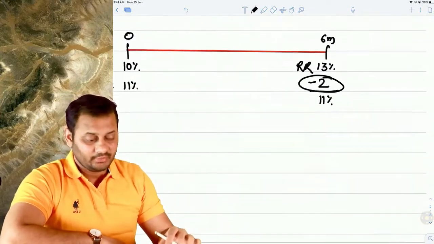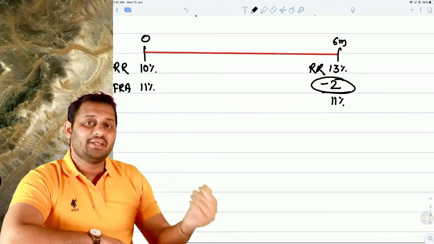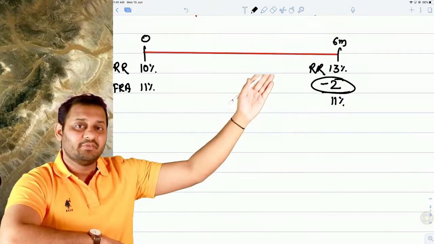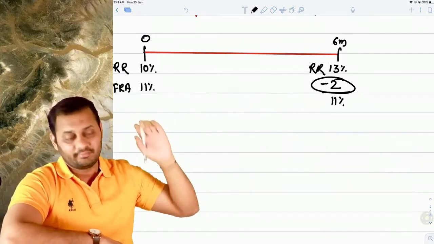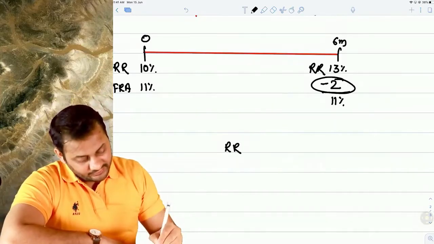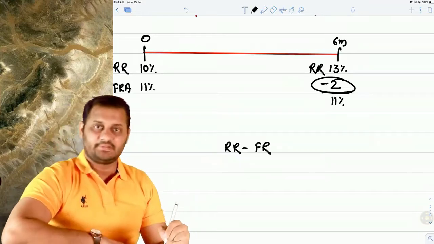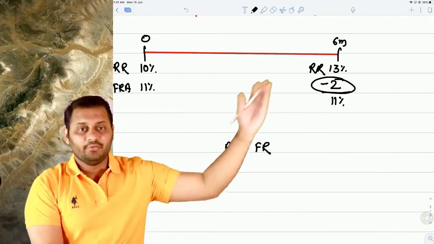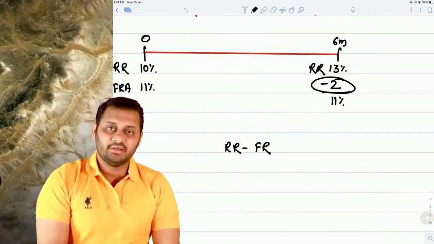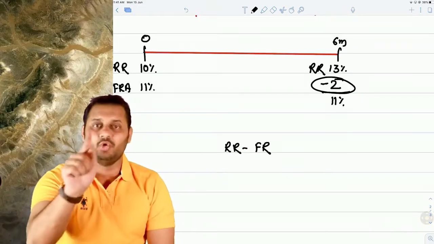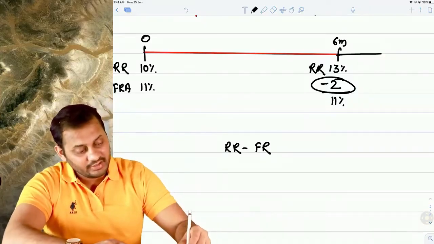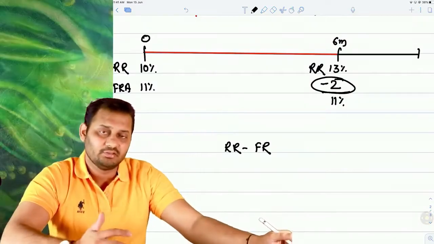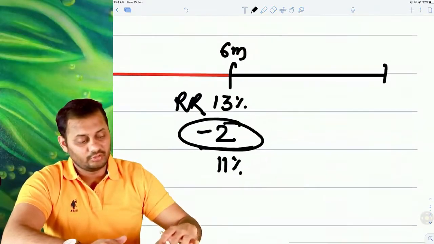Settlement. Okay. Now understand how we calculated settlement. The settlement of 2% is calculated as the difference between the reference rate and the forward rate agreement rate. So can I say that it is a difference between the reference rate and the forward rate? Yes, sir. But tell me one thing. If you take the loan after 6 months, do you think the interest is payable on the same date? No. Interest is payable 1 year after, or let's say if you are taking a loan for 6 months, then 6 months after the loan date.